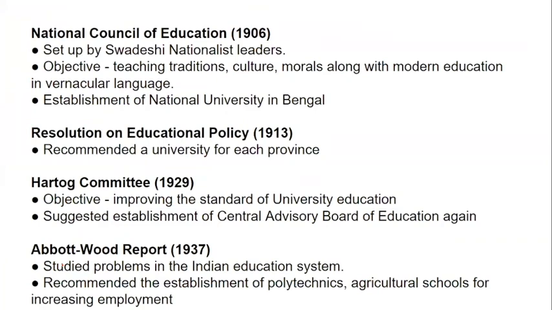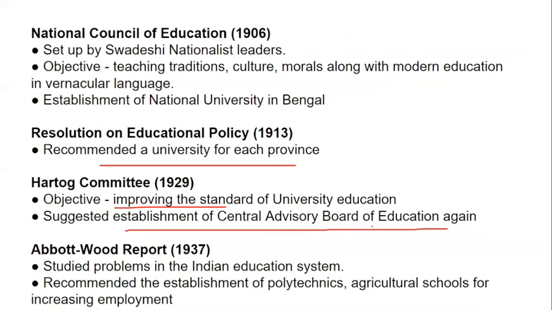Coming to the National Education Council, that is 1906, which was set up by a Swadeshi nationalist leader, which definitely had an objective of teaching tradition, culture, and morals, along with modern education in vernacular language, that is, mother tongue. The establishment of the National University of Bengal was the great achievement for this particular council. Resolution of Educational Policy 1913, which was recommended by the university. Haddock committee, which had the objective of improving the standards, and also suggested the Central Advisory Board of Education again, that is, after 1920, after its closure in 1923.